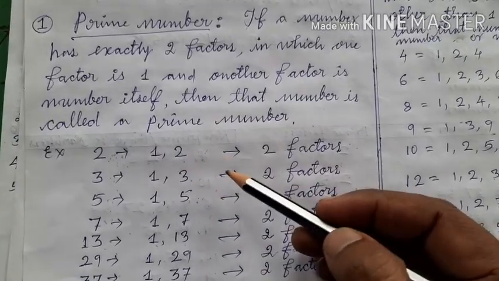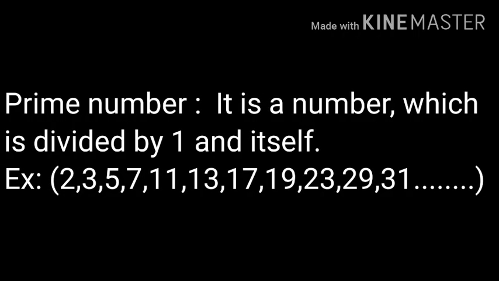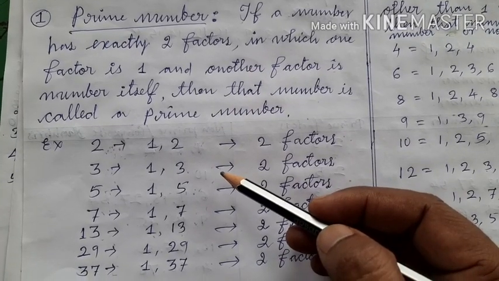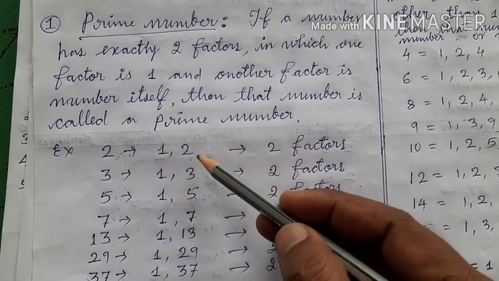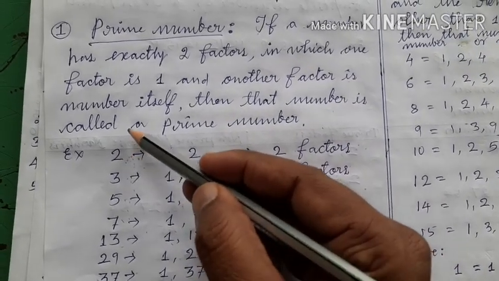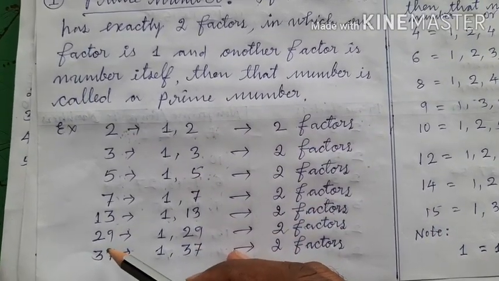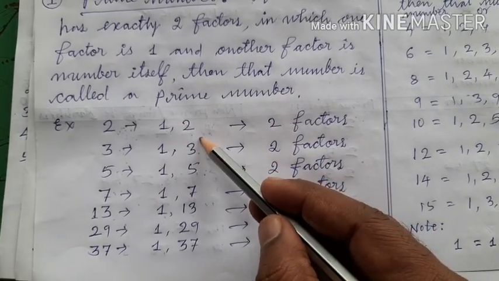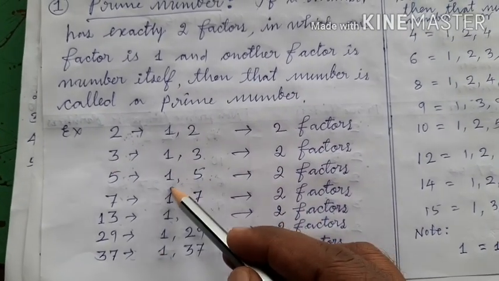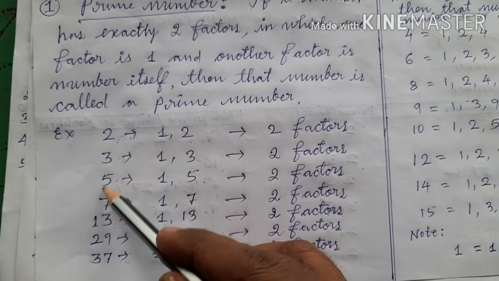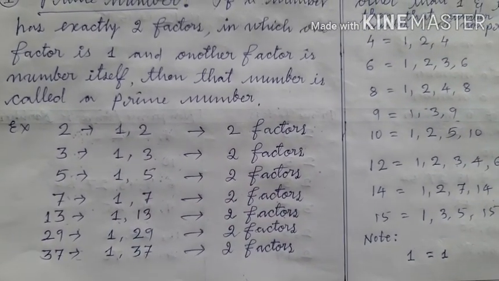Okay? And what is the second definition? If a number is divided by 1 and itself, then that is a prime number. Okay? Here the numbers that I have listed are divided by 1 and itself. That is why these numbers are prime numbers. Okay?